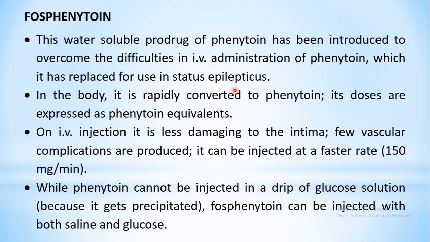As I told you, injection should be given very slowly in case of phenytoin, which is not the case with fosphenytoin. Less intimal damage is seen, and fewer vascular complications, unlike phenytoin. It can be injected at a rate of 150 milligrams per minute. In case of phenytoin, we have seen it is just 50.